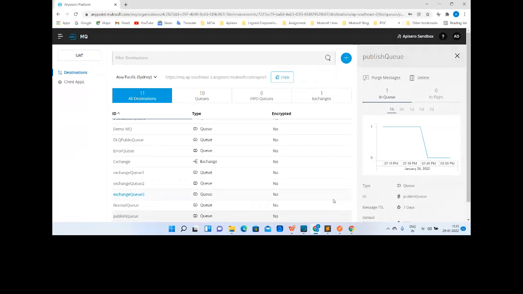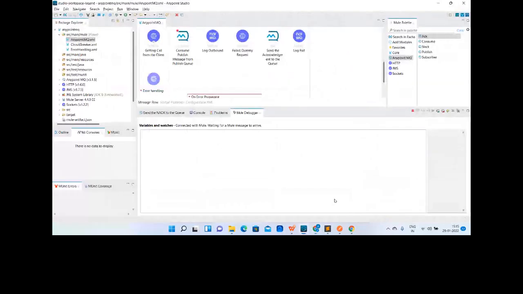There may be a problem with the message content, there may be a problem with the external system, right? It could be anything. But running this message again and again and having it fail every time doesn't make sense, right? So now what is the good way, or what can we use?